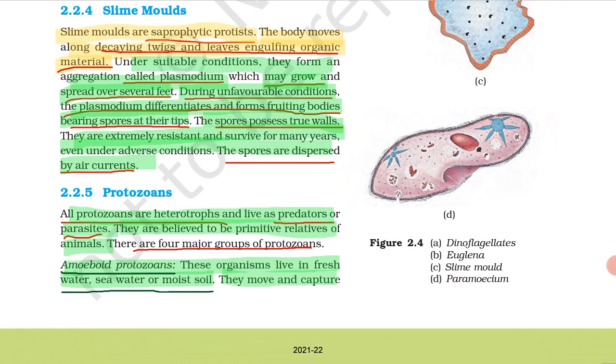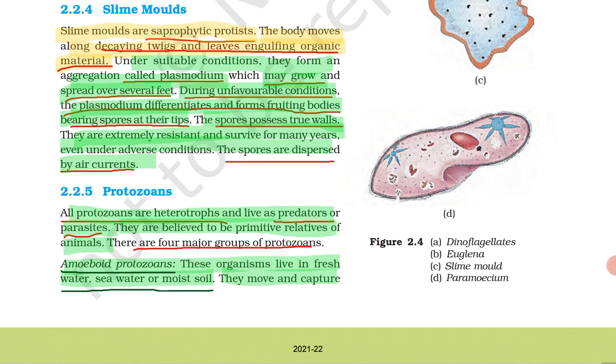Next is protozoans. All protozoans are heterotrophs and live as predators or parasites. Heterotrophs means what? They depend on another organism for food. They are believed to be primitive relatives of animals.